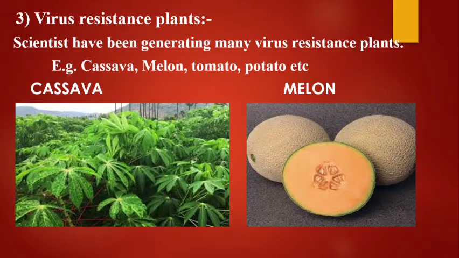The plant produces the viral coat protein, and when the virus arrives on the plant, it cannot reproduce. In this way, virus resistant plants were created by scientists.